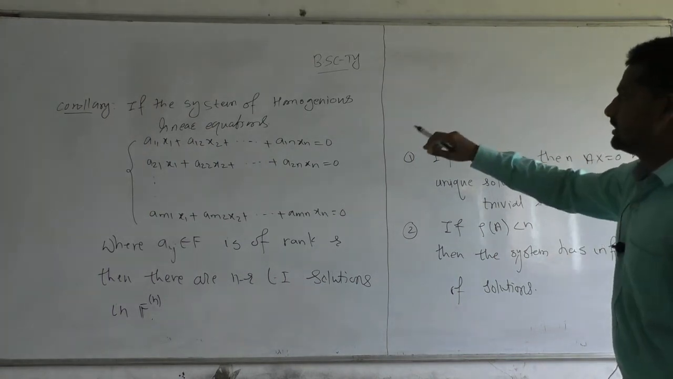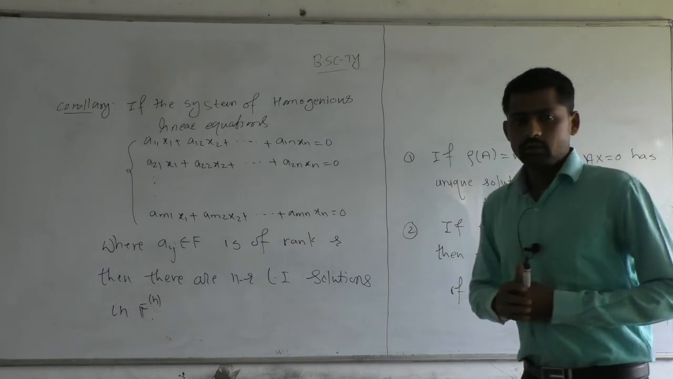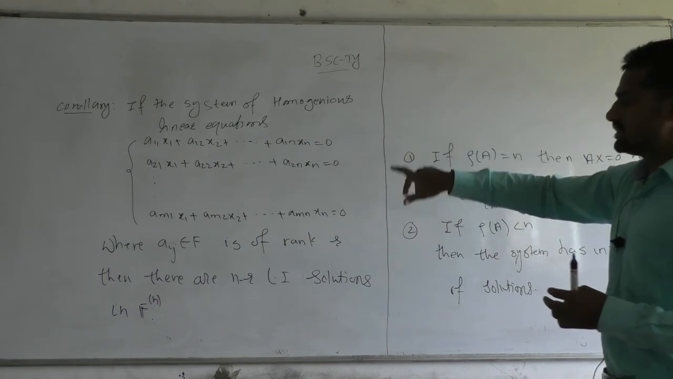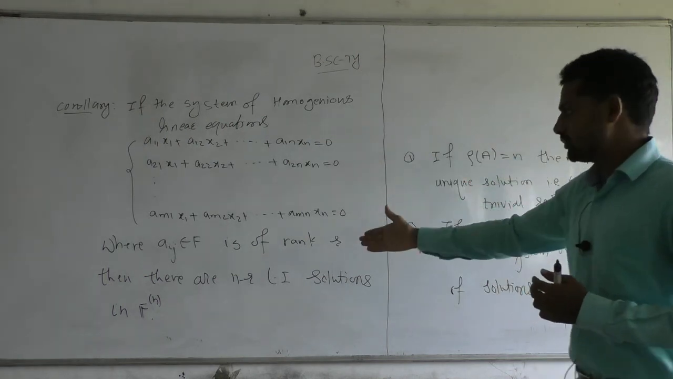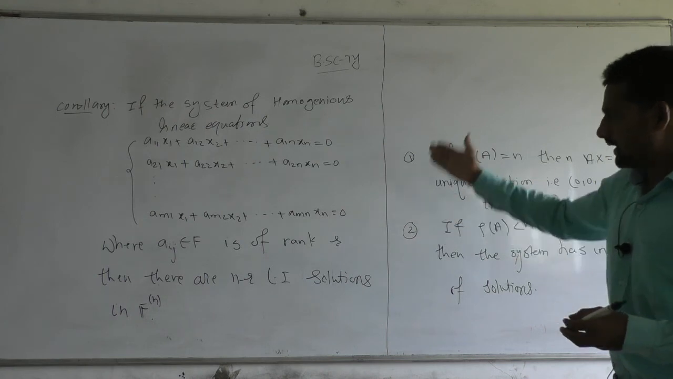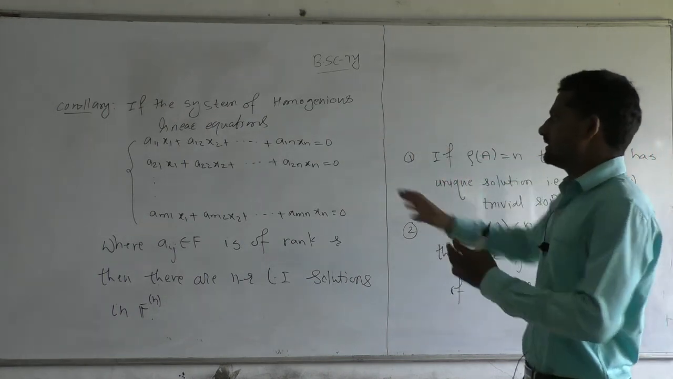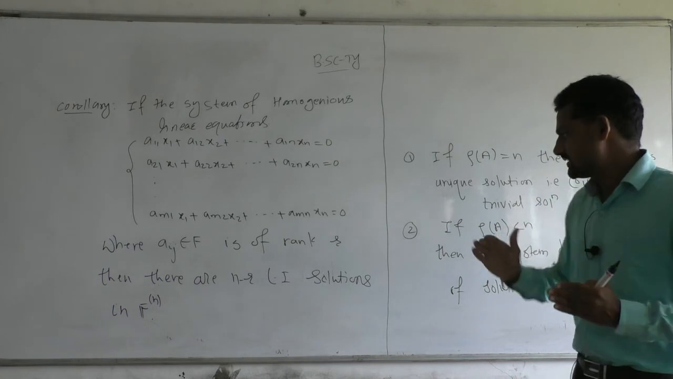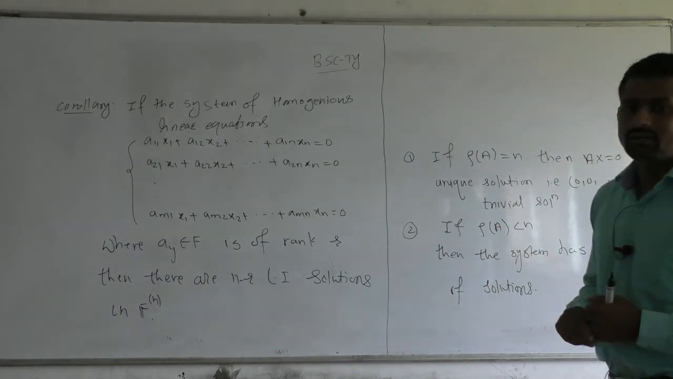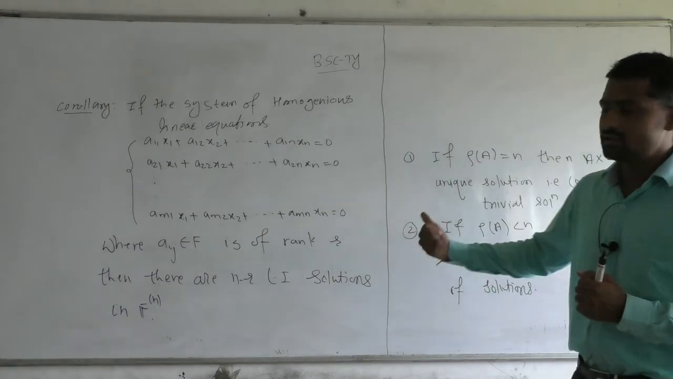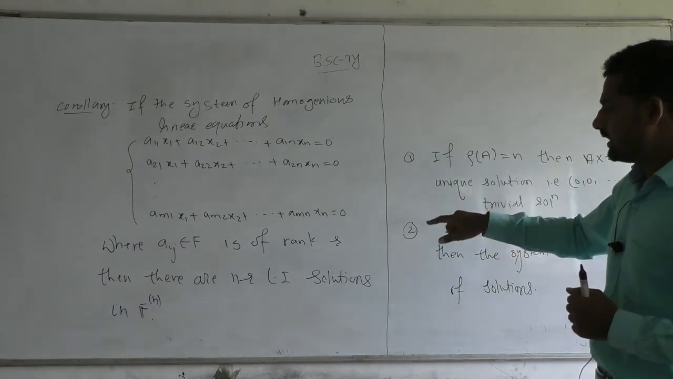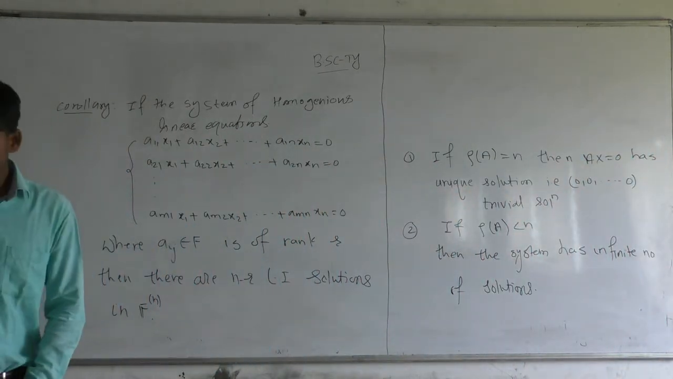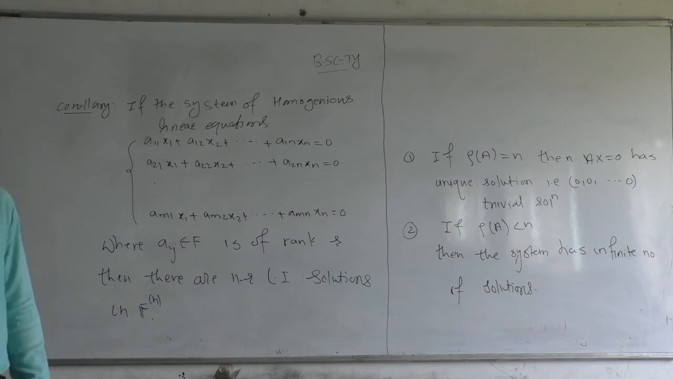If the system of homogeneous linear equations, that is the given system, which contains m linear equations in n variables, where Aij belongs to field F, that is the coefficients of x1, x2, xn belong to field F, is of rank r, meaning the rank of the coefficient matrix is r, then there are exactly n minus r linearly independent solutions in Fn, where n is the number of unknowns and r is the rank of the coefficient matrix. Now, depending on this, there is one corollary.